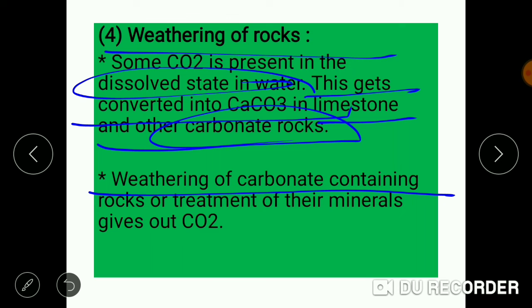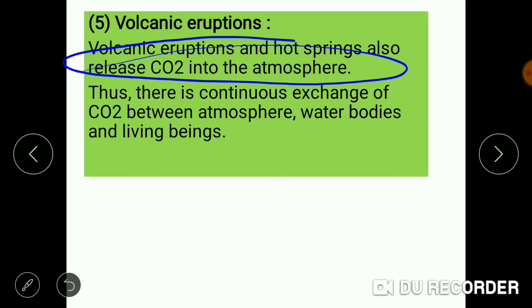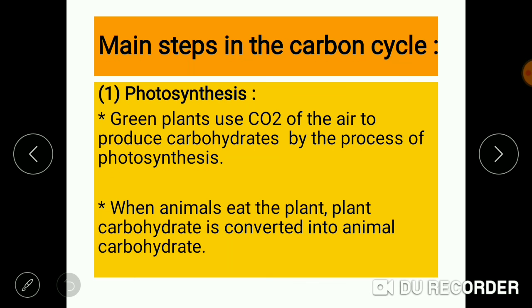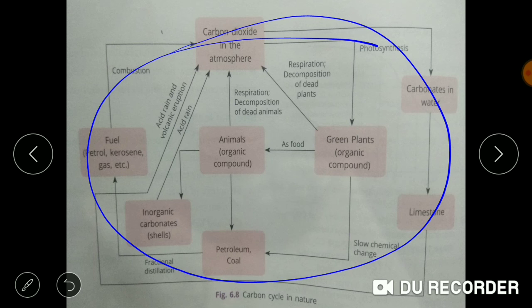The weathering of the carbonate containing rocks or the treatment of their minerals gives out CO2. So the CO2 is again returned back to the atmosphere. The volcanic eruptions and hot springs also give out CO2 to the atmosphere. Thus, there is a continuous exchange of CO2 between the atmosphere, water bodies, and living beings. So, this entire process is known as the carbon cycle. The complete steps involved in the CO2 being taken up by the organism and returned back to the atmosphere form a complete cycle known as carbon cycle.